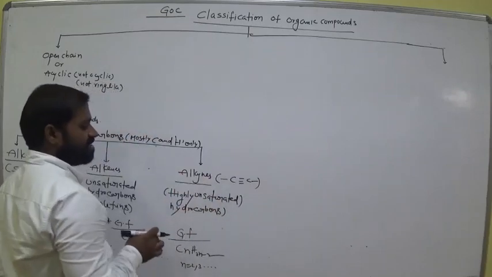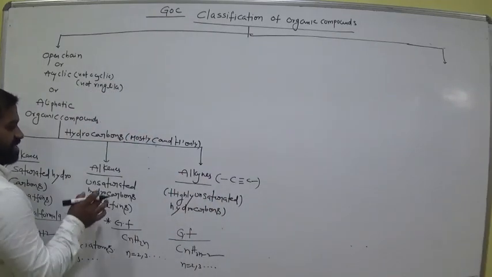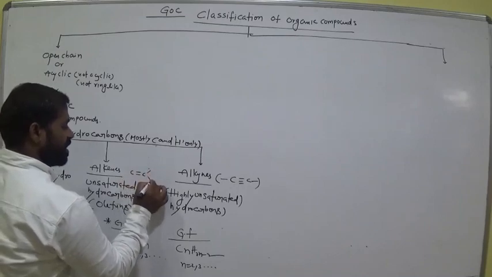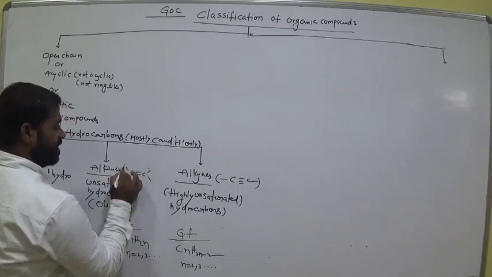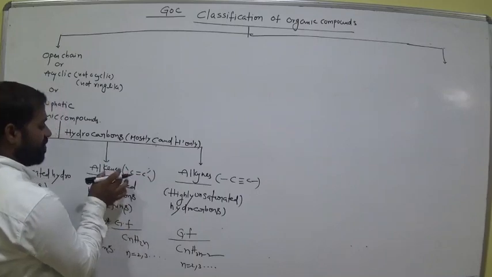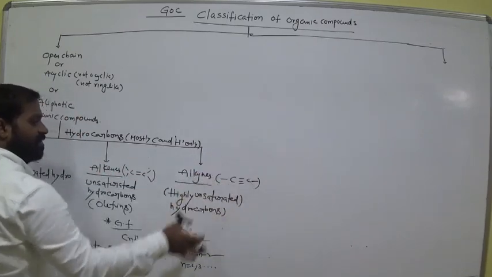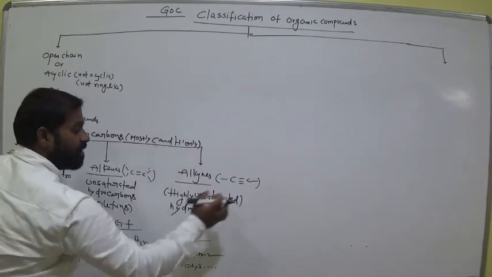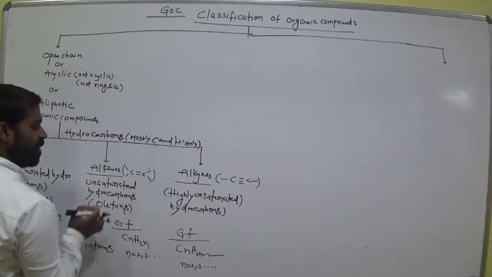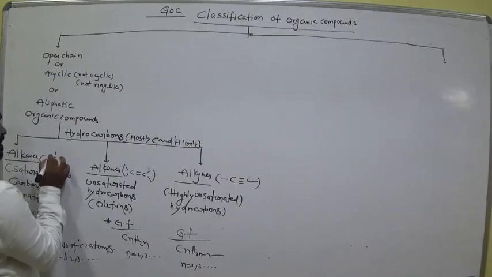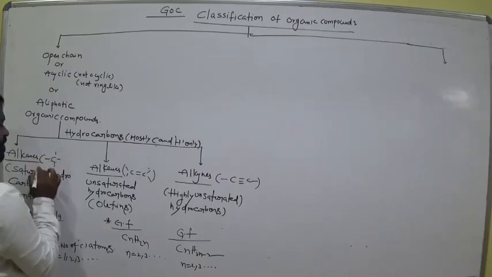These are called alkynes. In alkenes, there is at least one double bond between two carbon atoms. This is the notation of alkenes. This is the notation of alkynes. At least one triple bond between two carbon atoms. At least one double bond. Okay, so in alkanes all are single bonds around the carbon.